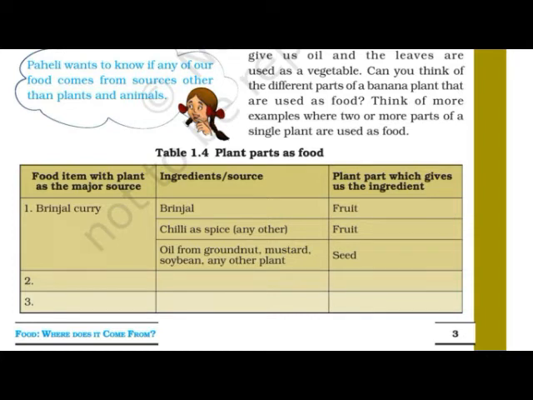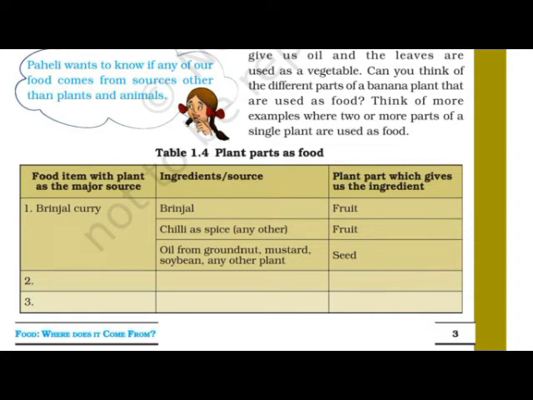Now see, to make a brinjal curry we will require other ingredients also. Oil from groundnut we require, or mustard, soybean or any other plant part, I can say. Means to make oil we require groundnut, mustard, soybean.